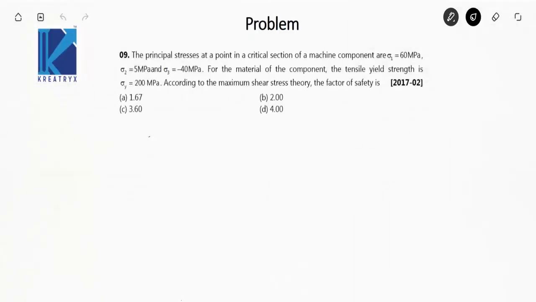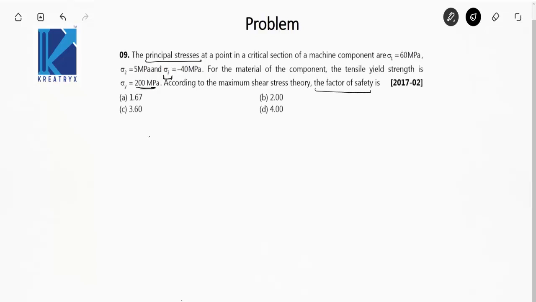Okay, so this question is again on maximum shear stress theory. So they have asked the question only on these two theories, so you see that these two theories are very important. Do not leave other theories as well, but prepare these two theories very properly. Okay, principal stresses at a point in a critical section of a machine component are given, and in this case sigma 3 is also given. For the material of the component, the tensile yield strength is 200 megapascal. This is also given. According to the maximum shear stress theory, the factor of safety is.